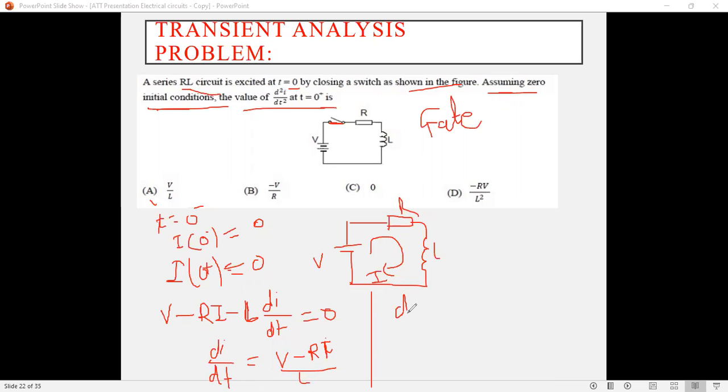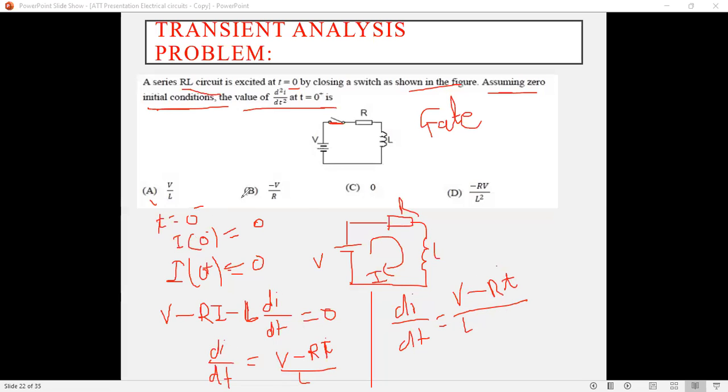Now di divided by dt equals V divided by L minus R I divided by L. Just keep it as it is.